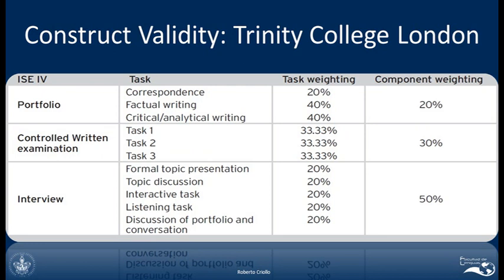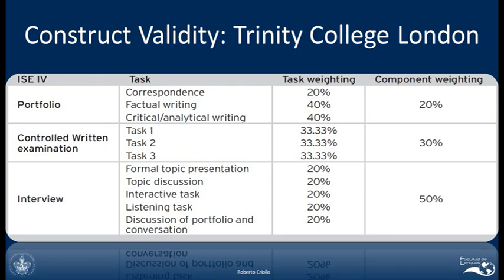Okay, so if you see in this case, the difference between ELASH and Trinity College London is that Trinity College London is analyzing productive skills. In this case, you have to write correspondence, an email, a letter, and then an informal letter, an informal email, that kind of thing. You have to write an essay, you have to defend your point of view, you have to analyze some information.